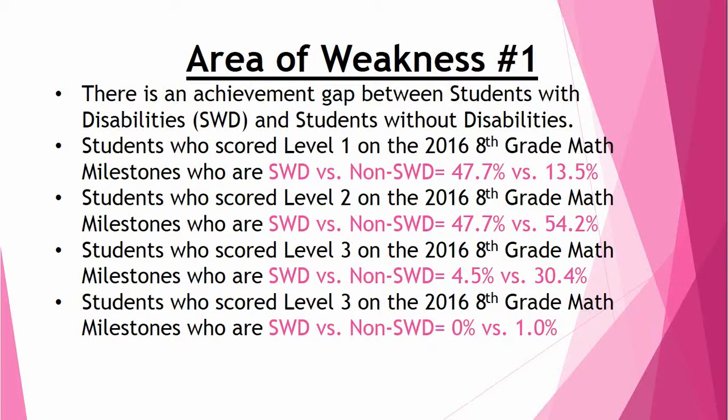Our areas of weakness, there's an achievement gap between the students with disabilities and the students without disabilities. If you look at the level 1s, you can see the students with disabilities got 47% level 1s versus the 13% of students without disabilities. Level 2s, 47.7% versus 54.2%. Level 3s, 4.5% versus 30.4%. And level 4, 0% versus 1%.